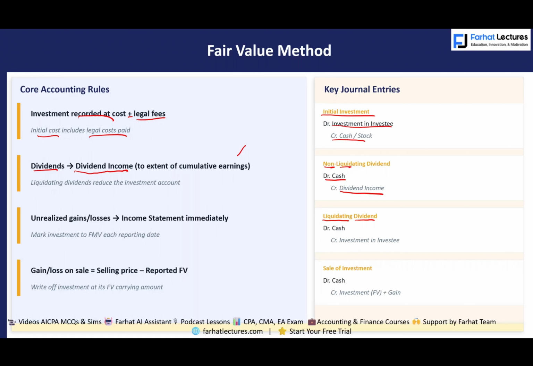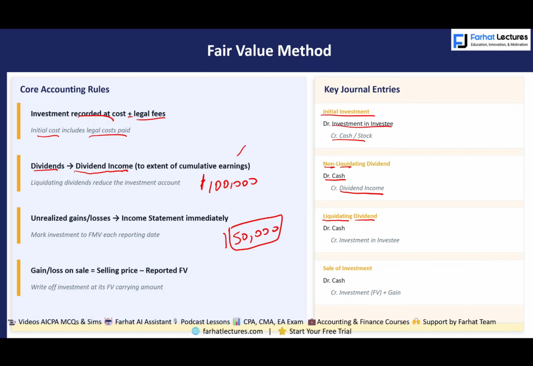If they're paying you something other than earnings, basically they're giving you back your money. So if the company has earnings totaling 100,000, current plus all prior earnings, and now they pay a dividend of 150,000, guess what? That additional 50,000 is not a dividend, because if you made profit of 100,000 over the years and you're paying me 150,000, it means 100,000 is a dividend.